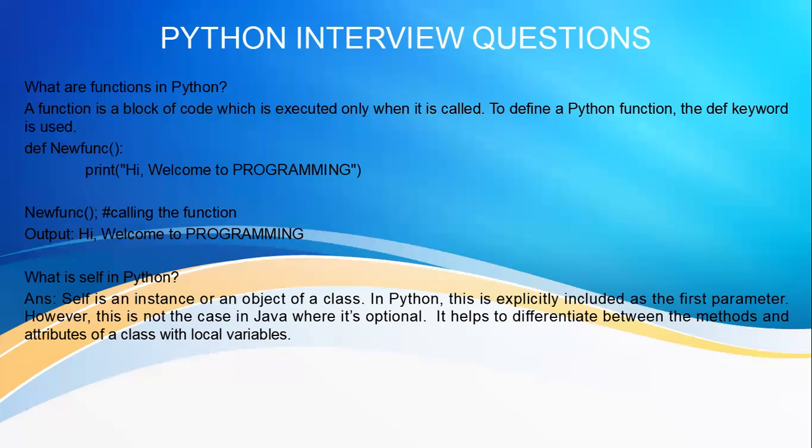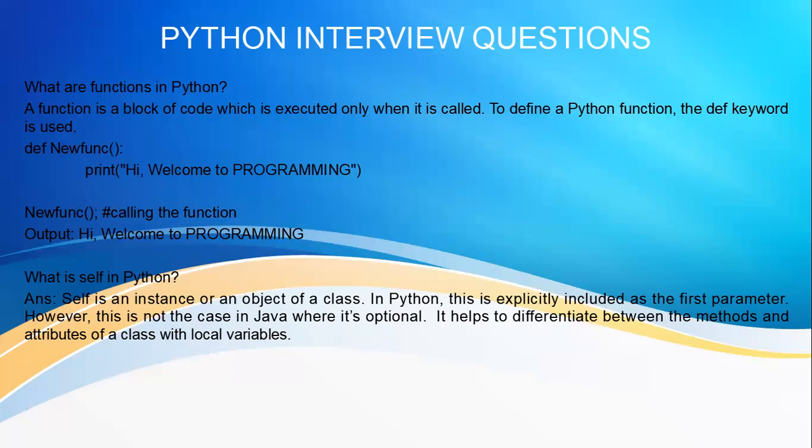So again, you can see in the slide, you are creating a new function. The name of the function is new function. All functions will have a pair of simple brackets. It doesn't mean that whatever has a pair of simple brackets is a function, but all functions will have a pair of simple brackets. So just understand what I said: whatever has a pair of brackets may or may not be a function, but a function will have a pair of brackets after its name. This is how we denote the function.